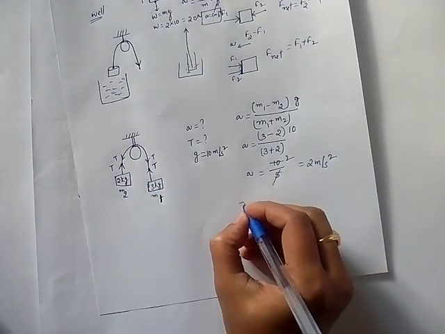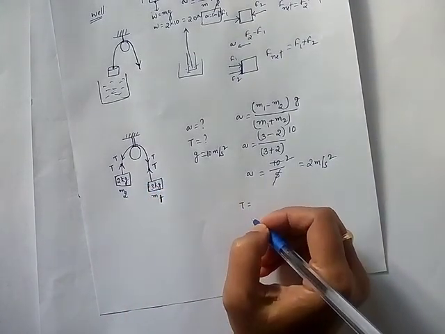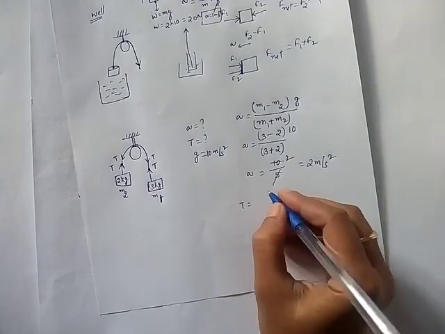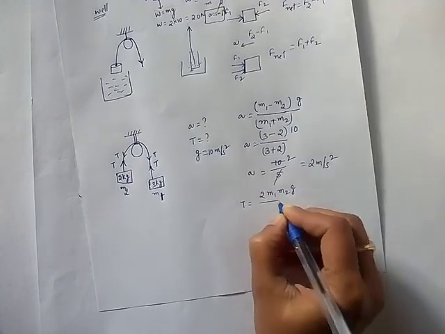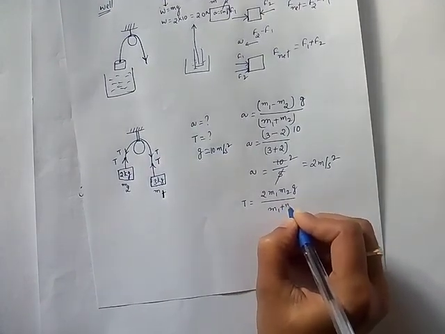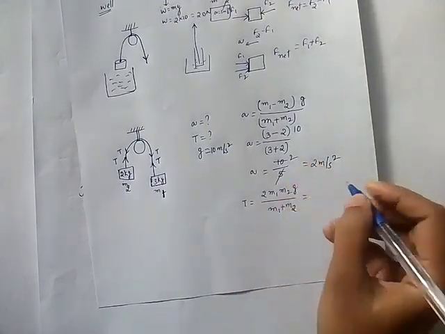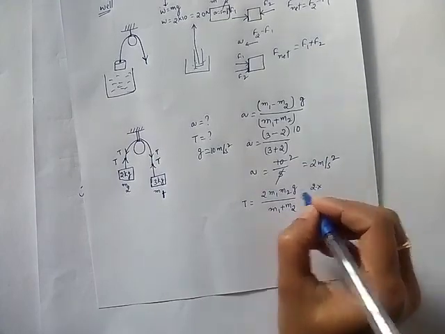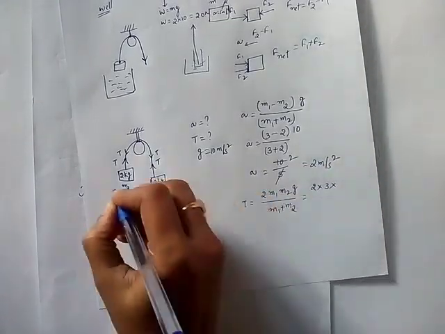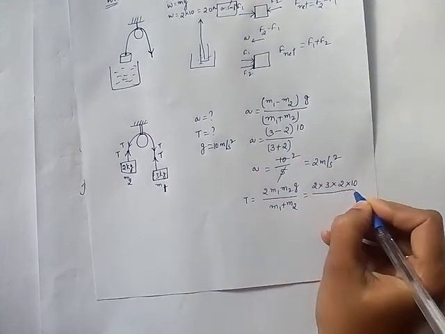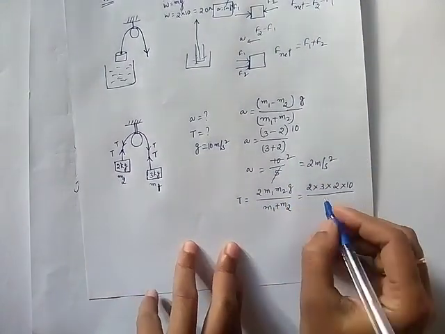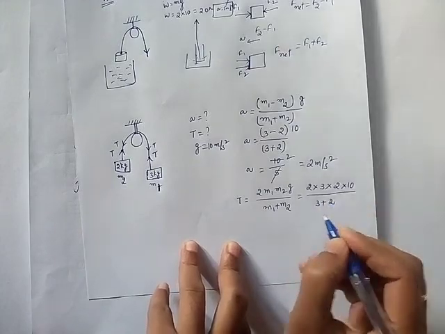In the same way, tension. We have found the tension formula also. What is the tension formula? 2 m1 m2 g by (m1 plus m2). I am just substituting: 2 into m1 is 3, m2 is 2, g is 10, divided by m1 plus m2, same 3 plus 2.